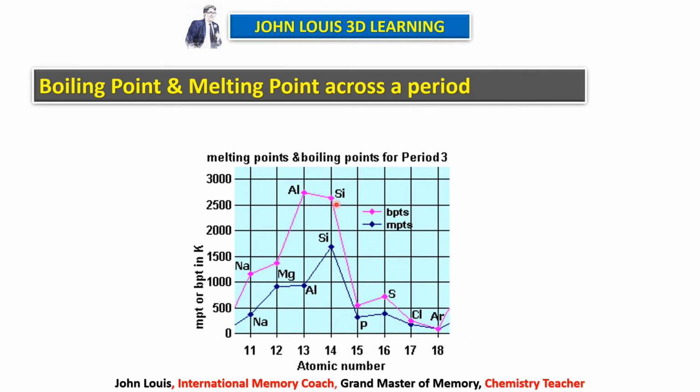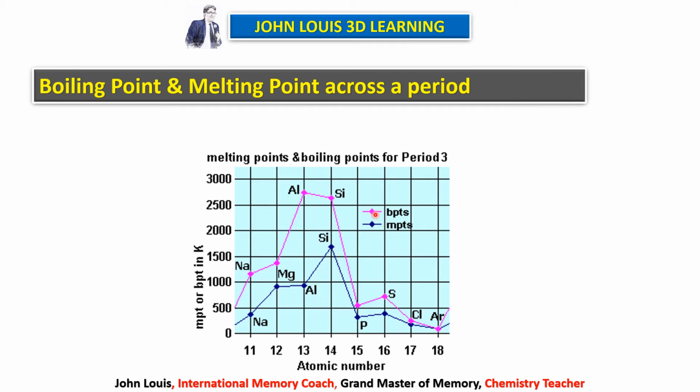Then for magnesium it increases, and for aluminium it increases, and then for silicon it decreases, and it decreases again, then a slight increase and then it decreases. That means initially it increases and then it decreases. That's what we have to say here: boiling point across the period, when we move from left to right of the periodic table, initially increases and then decreases.